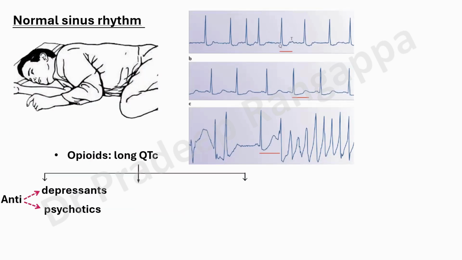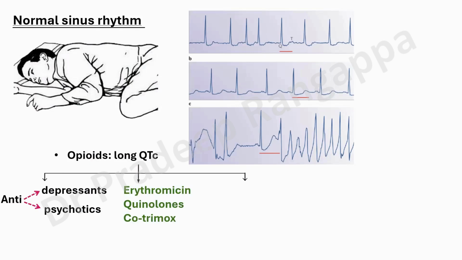So anyone who is having, and many patients now are on antidepressants or antipsychotics, always look at QT interval, always look for R in aVR, and you need to look for QRS. These are the three things that you need to look at to determine if the patient is at a risk for arrhythmias, because it can be life-threatening.